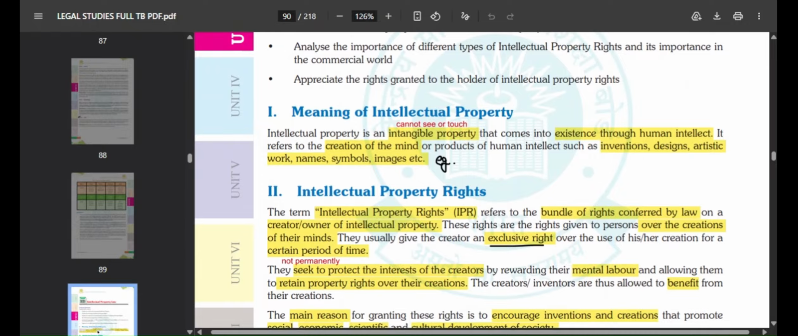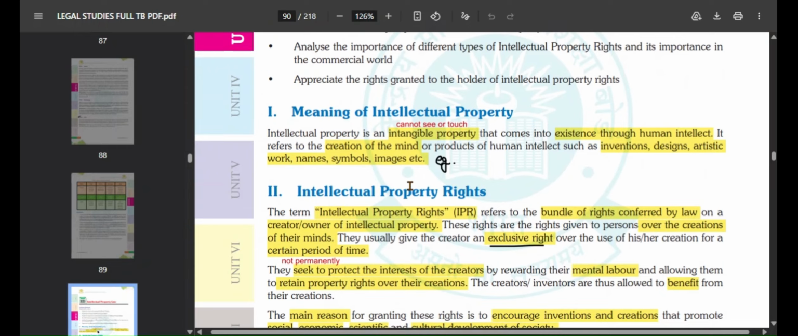So starting off with meaning of intellectual property. Intellectual property is an intangible property that comes into existence through human intellect. What this basically means, so intangible basically means something that you cannot see or touch. So intellectual property is an intangible property and it gets formed through human intellect. Human intellect means human intelligence.